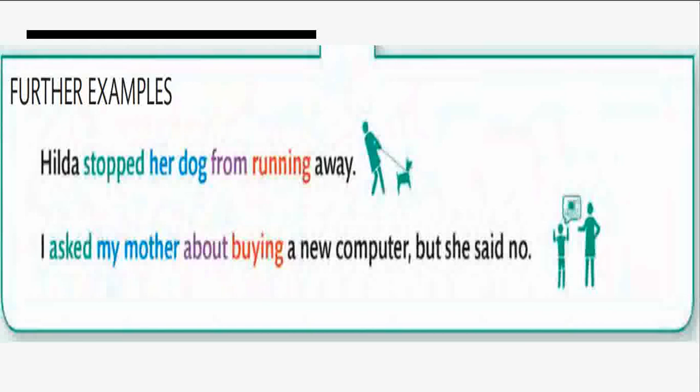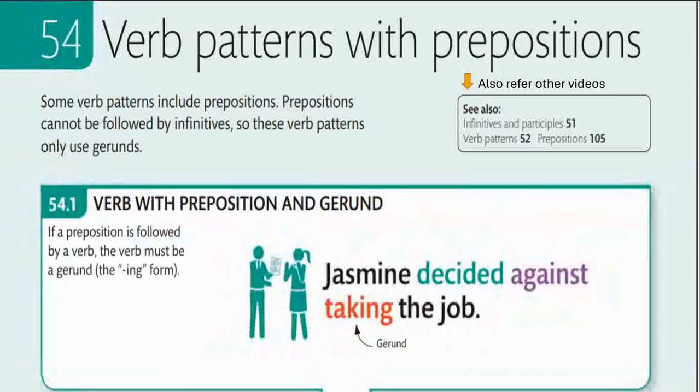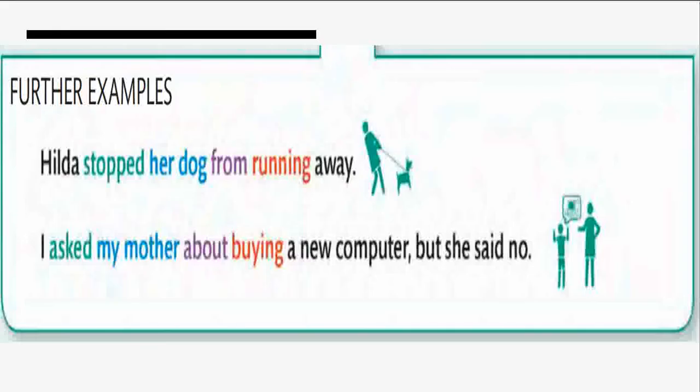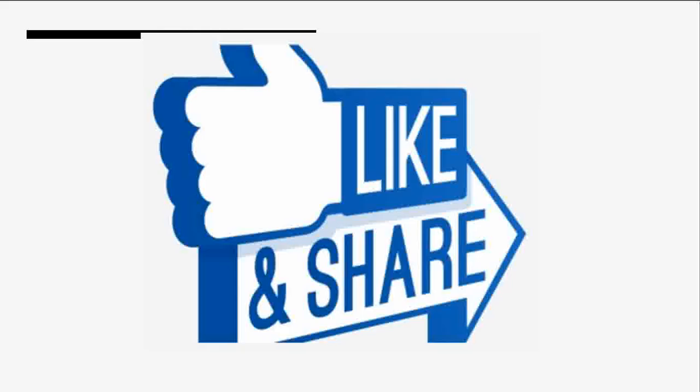So in this lesson, we will just see it once more. That first pointer that we have seen was a main verb, preposition and gerund, and then we have seen a main verb, object of the verb, preposition and gerund, and then we have seen structures. With this, we have come to the end of the lesson.